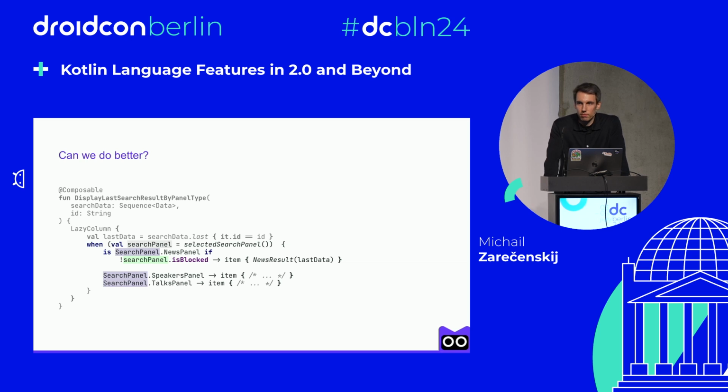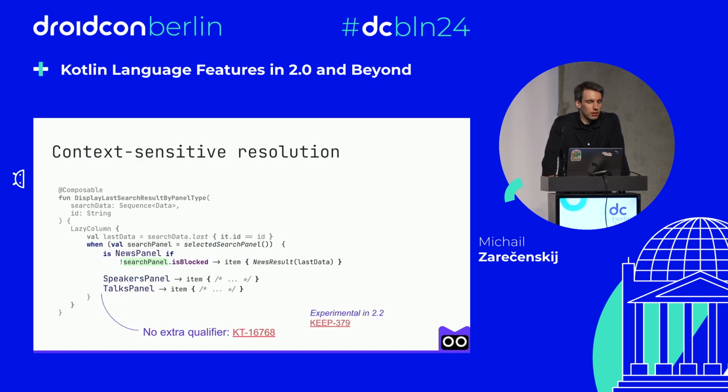But can we do better? You see, we still have to repeat search panel for each branch. That makes the code more verbose than necessary. And we still have to parse through redundant information. So it also contributes to all the things that are related to reading code.